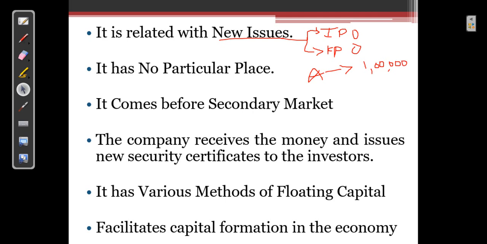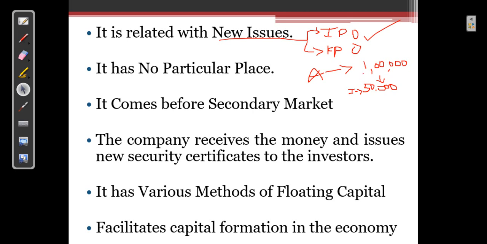So you have this much of a limit. Out of this authorized capital, you decide to issue a share capital of, say for example, 50,000. So what does this capital become? Issued capital. When you want to issue this capital, you will go for an initial public offering.